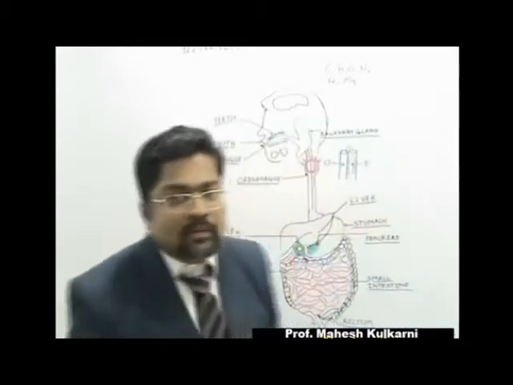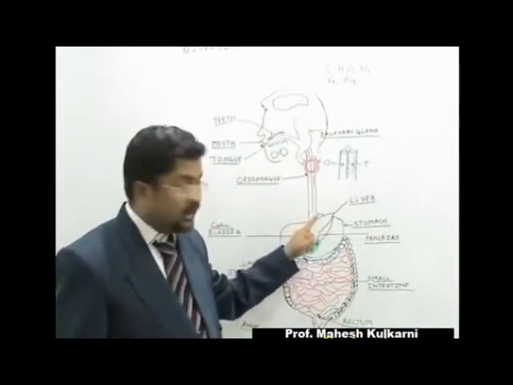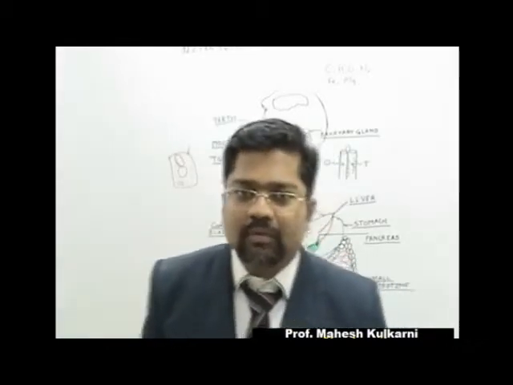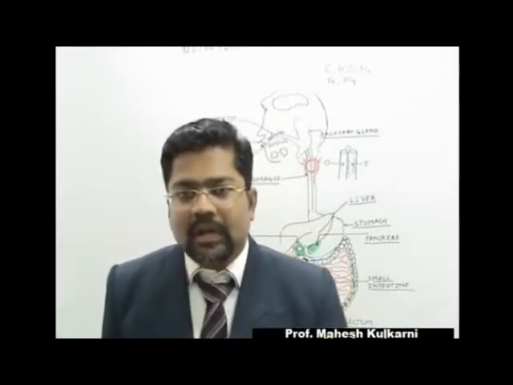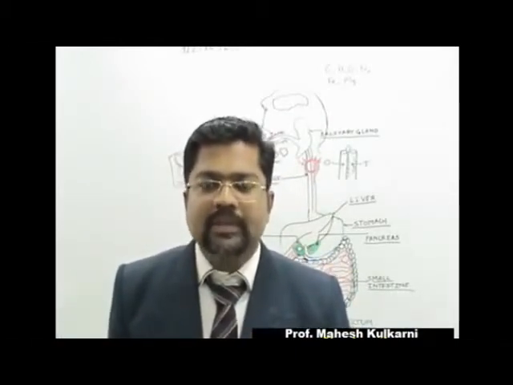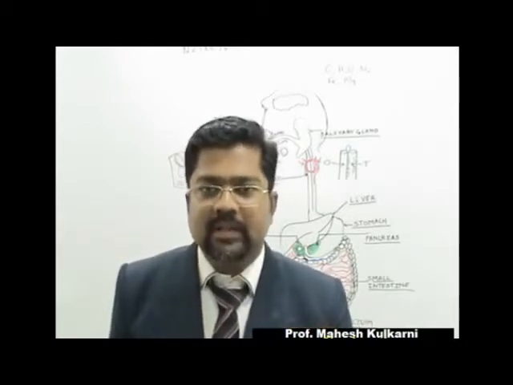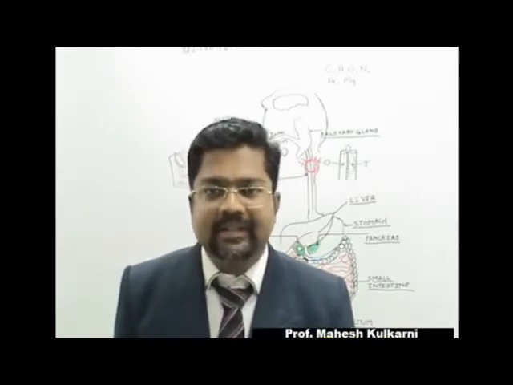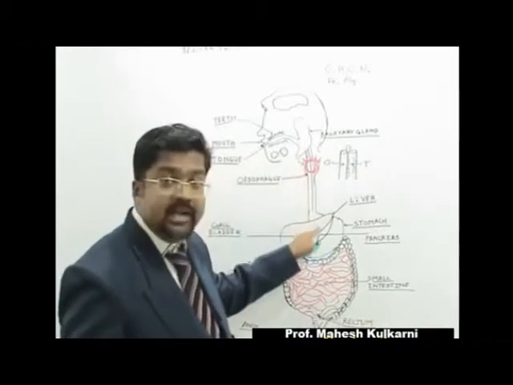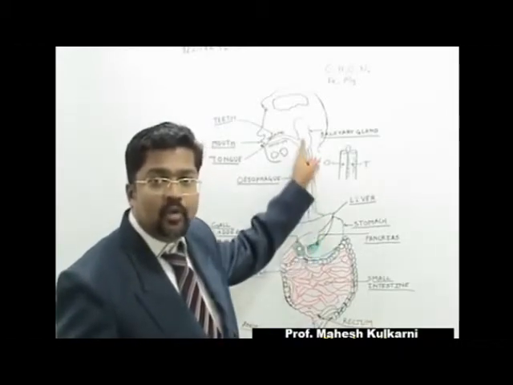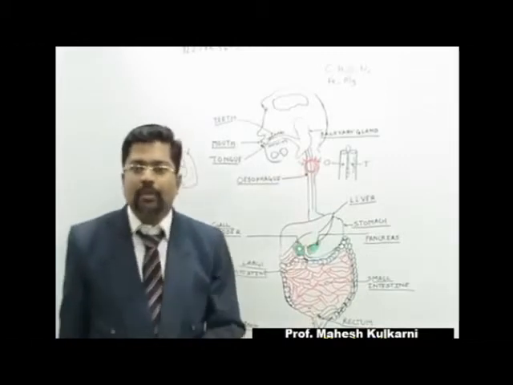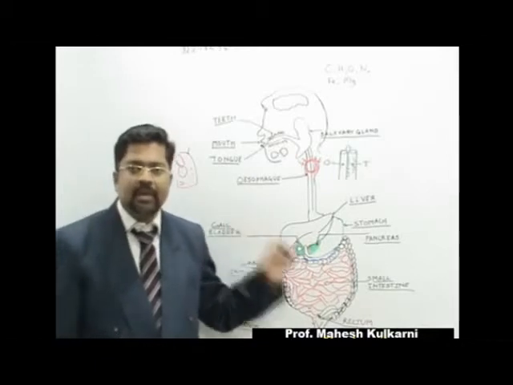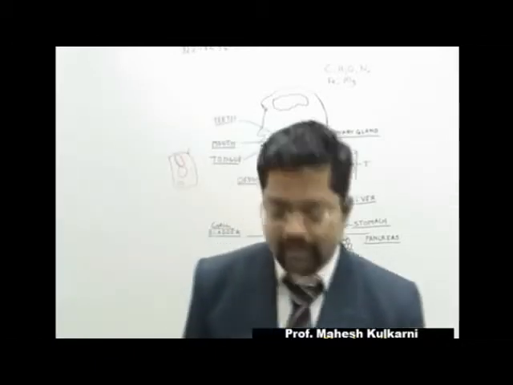Now food material has entered the stomach, where between the esophagus and stomach there is one wall called the sphincter wall. What is the meaning of wall? Wall means a substance or device which will allow flow in one direction and not easily in the other direction. So here food is entering but not permitted to go back out under normal circumstances. In the case of reverse peristalsis this is possible, but under normal circumstances it is not possible.